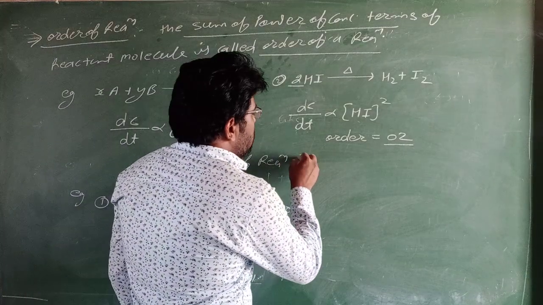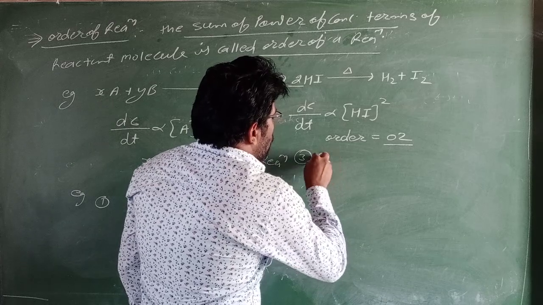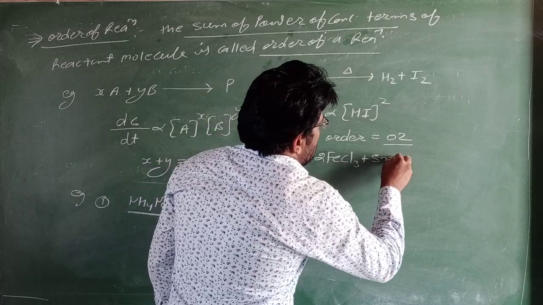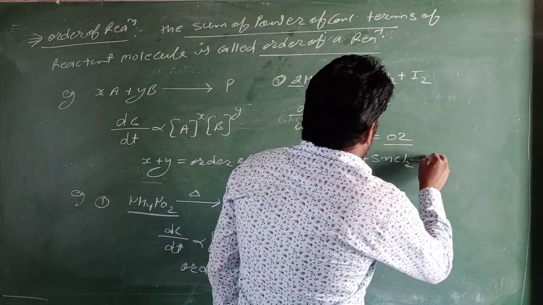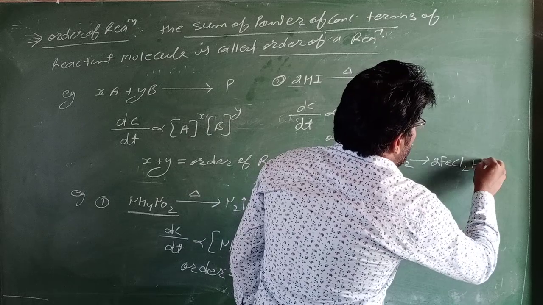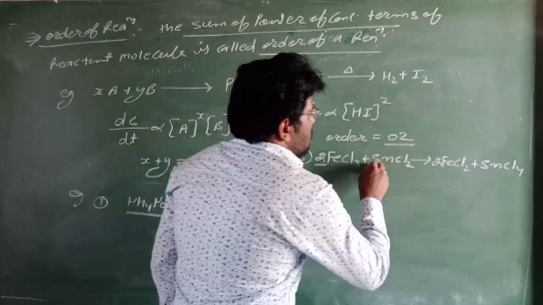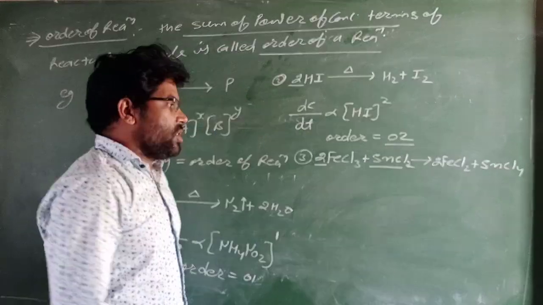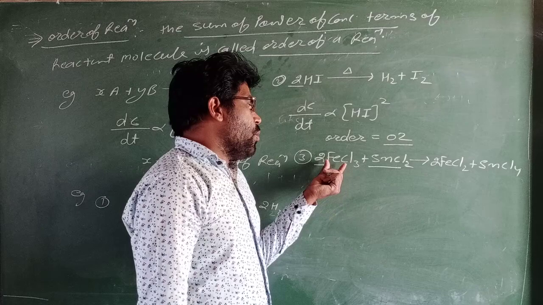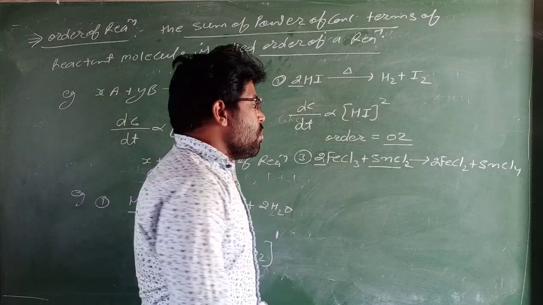Third example, 2FeCl3 plus SnCl2 are converted into 2FeCl2 plus SnCl4. In this reaction, a total of 3 molecules take part. The rate of reaction depends upon the FeCl3 molecule and also the SnCl2 molecule.